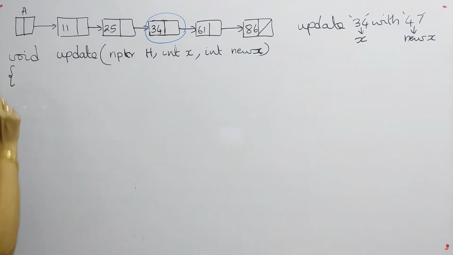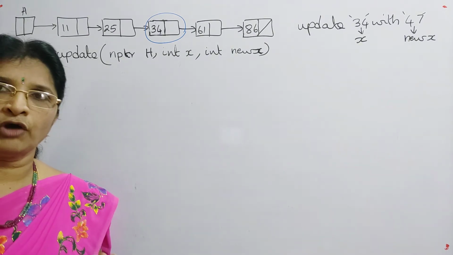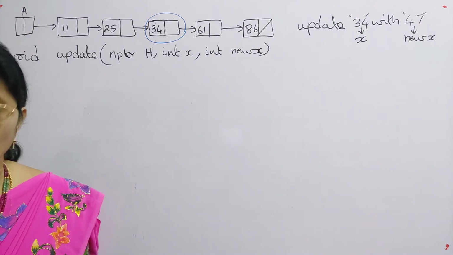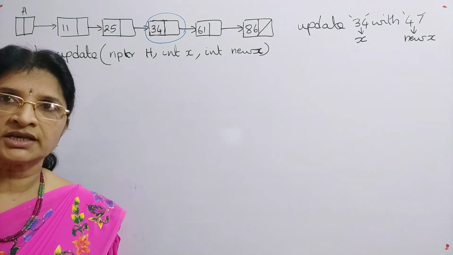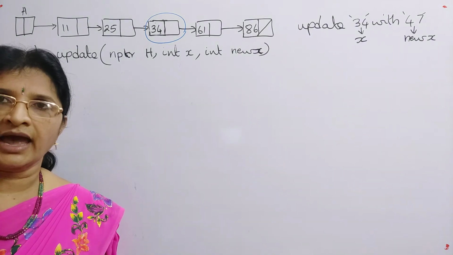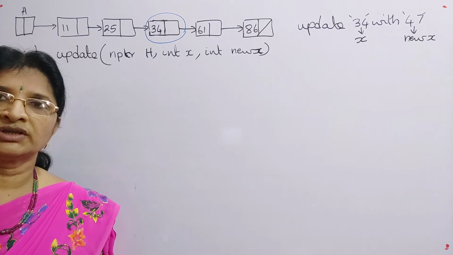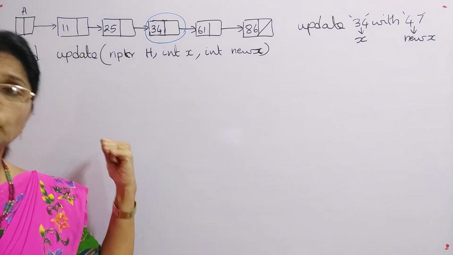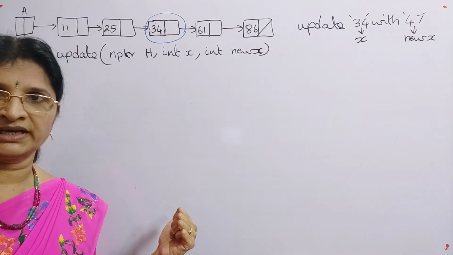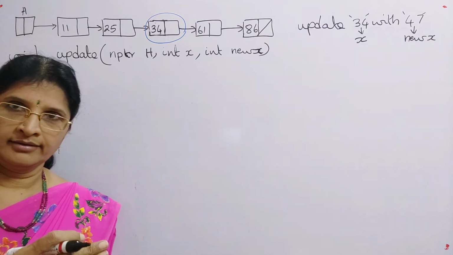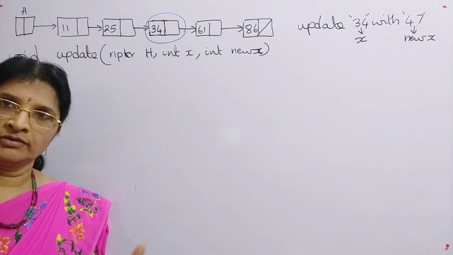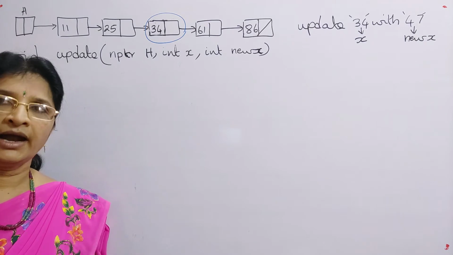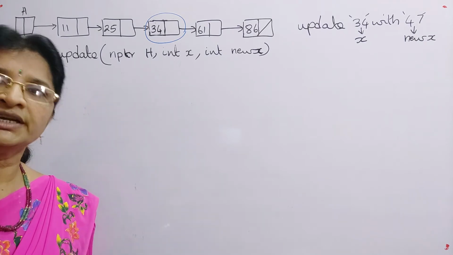So whenever we are performing operations on a singly linked list, we should not use the header pointer, because the header pointer is the only pointer that has the address of the first node, which is having the list itself. So that's why we should not use the header pointer directly in our operations. So what can we do? We can use some temporary variables, and instead of h, assign the address of h to another temporary variable, and perform the operations on that temporary variable.